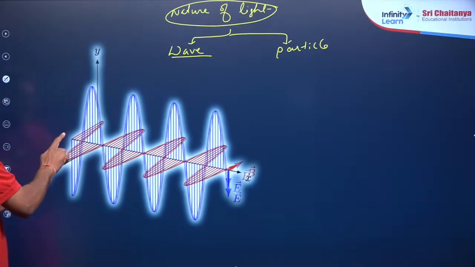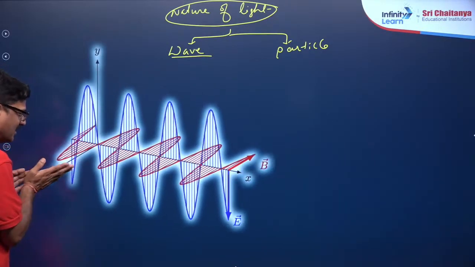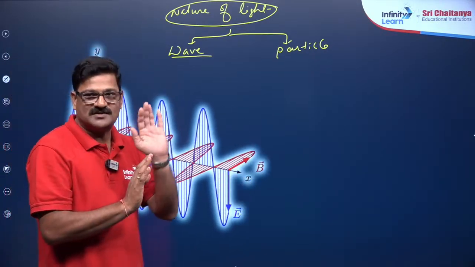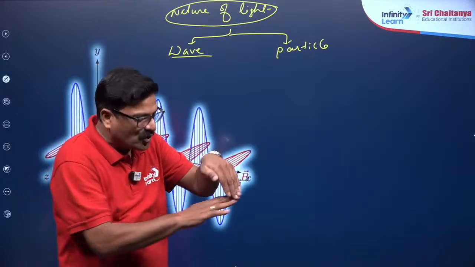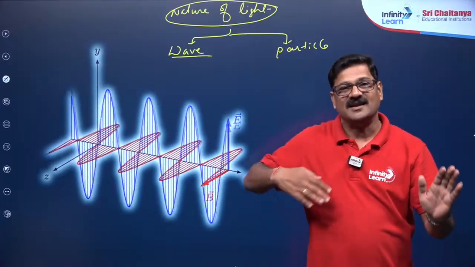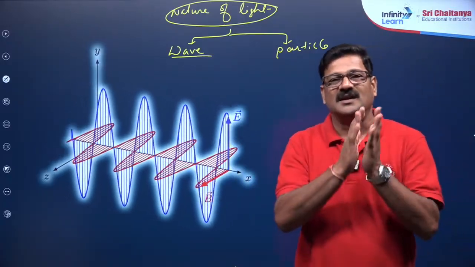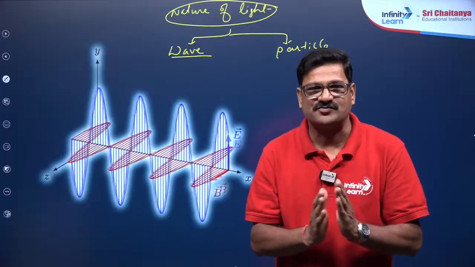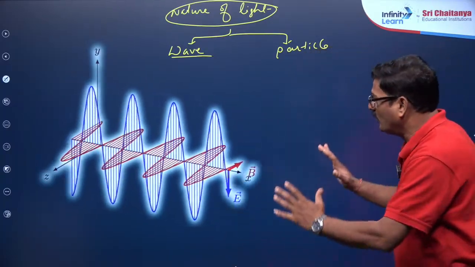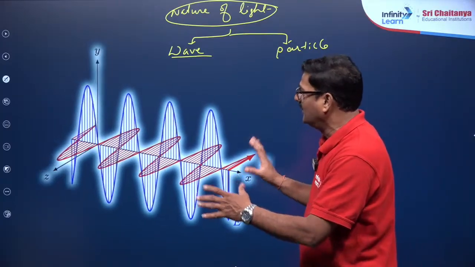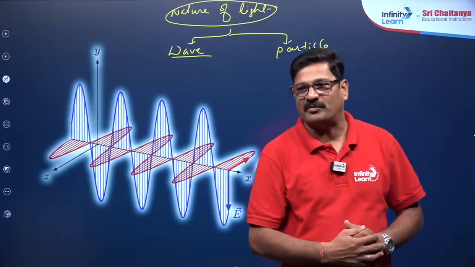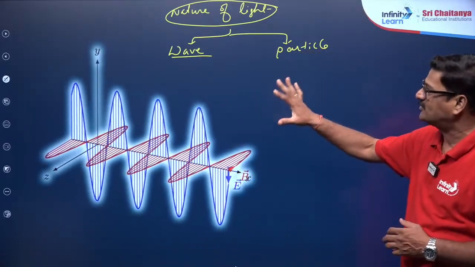As the electric field is increasing and decreasing, immediately that energy is carried by the magnetic field. So once the electric field is increasing and decreasing, it is taken care of by the magnetic field. The magnetic field increases and decreases simultaneously, alternately. Electric field strength and magnetic field strength increase and decrease perpendicularly. Therefore, it does not require any medium to propagate. That is why light propagates even in a vacuum. Hope you understand. This is the actual wave behavior.